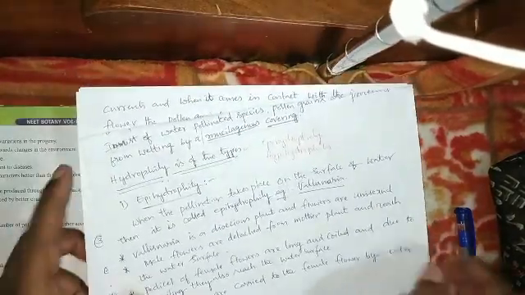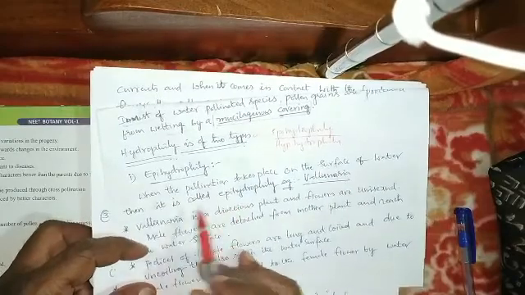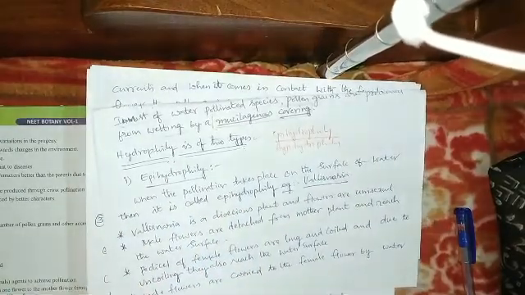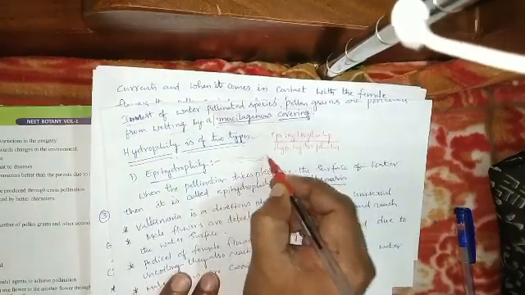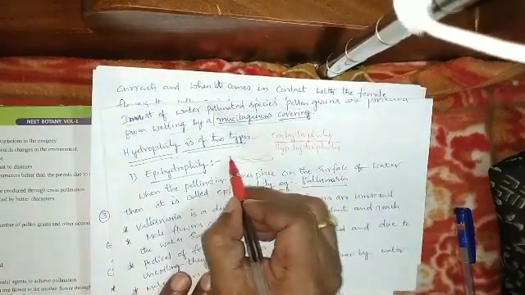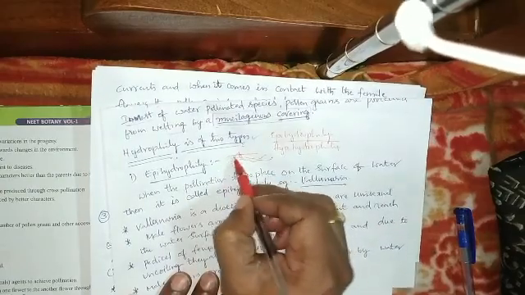What is meant by epihydrophily? Epihydrophily means pollination takes place on the surface of water, not inside the water. That is called epihydrophily.